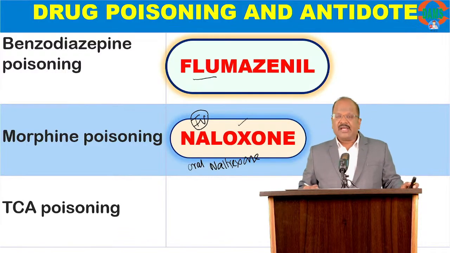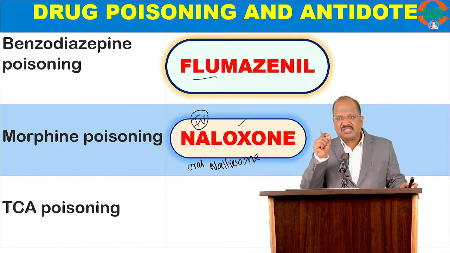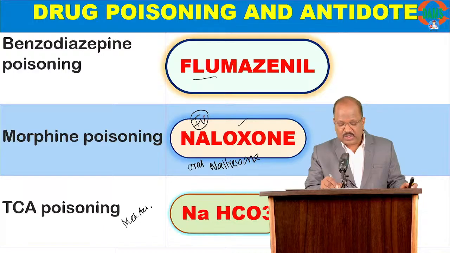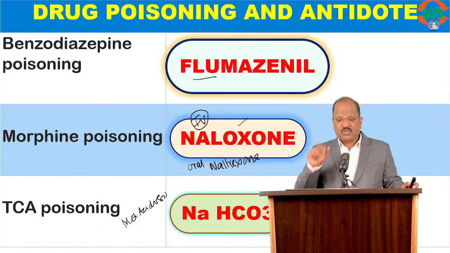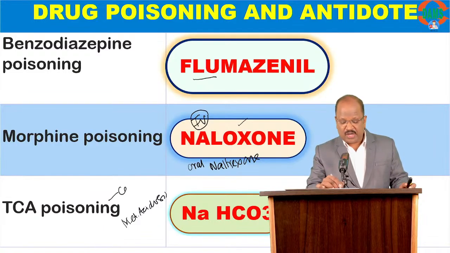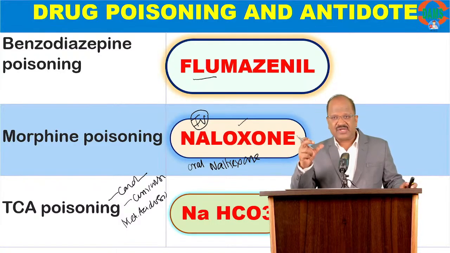Okay. And then tricyclic antidepressants. For them, the first line antidote is bicarbonate. Here, the presentation will be metabolic acidosis. So the first line treatment should be correction of acidosis by injecting bicarbonate. Of course, you should study about TCA poisoning. They may cause cardiotoxicity and also convulsions. So you should study how to treat cardiotoxicity, how to treat convulsions, all these things.